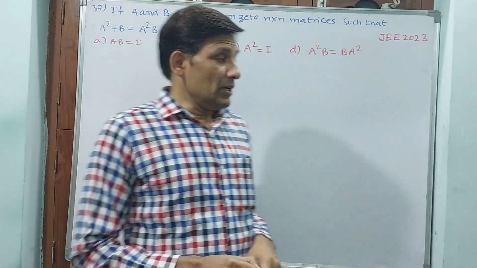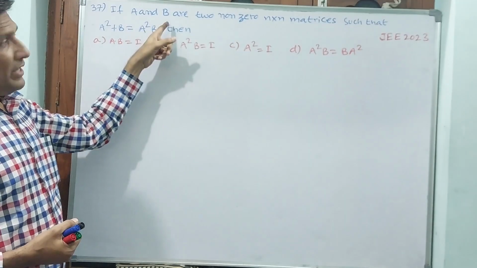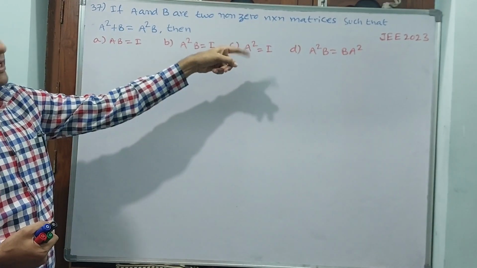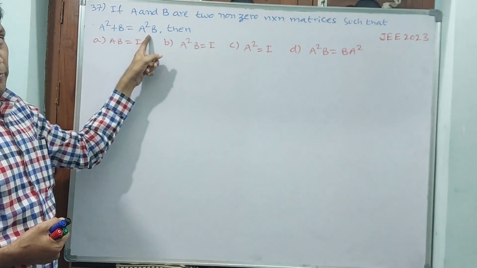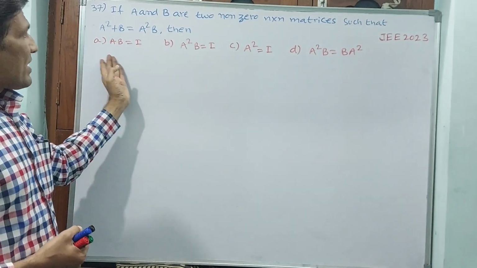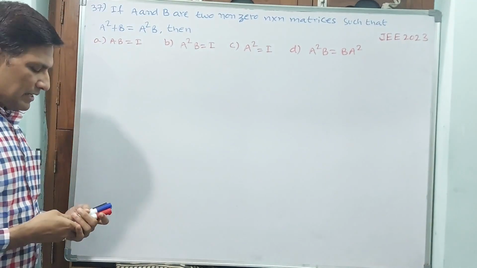Now see the 2023 question. If A and B are two non-zero n by n matrices such that A square plus B is equal to A square into B, then what is the probable answer? See, the answer is D, but let us see how it comes.